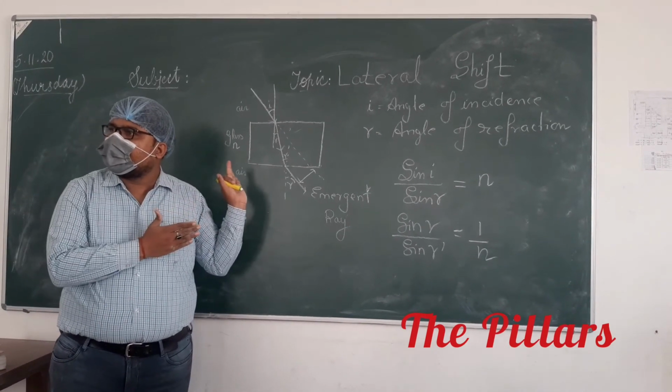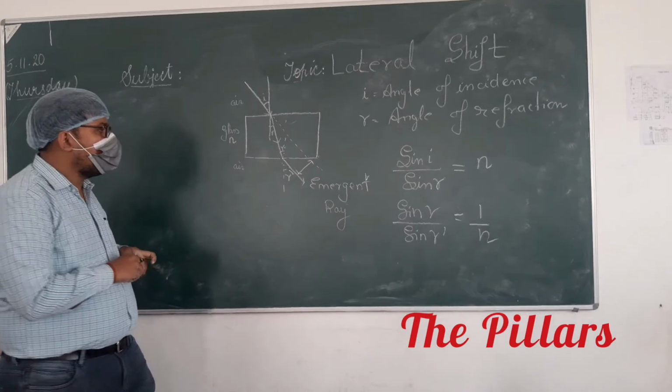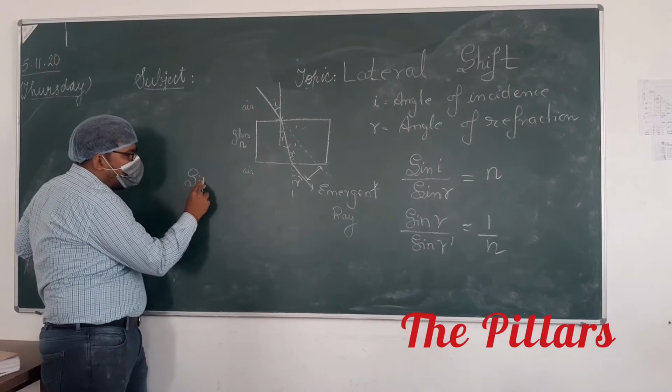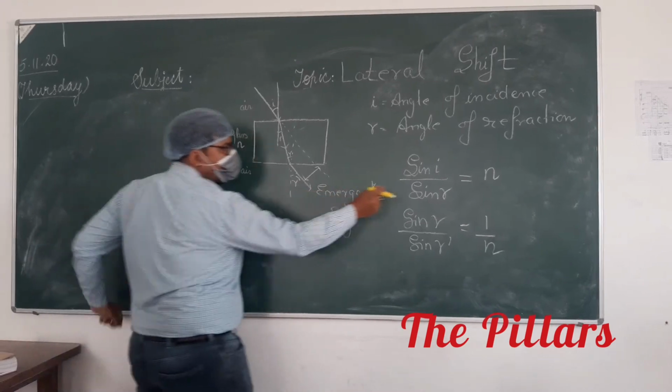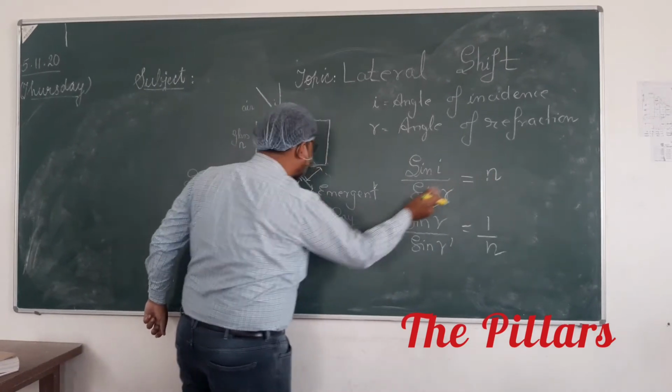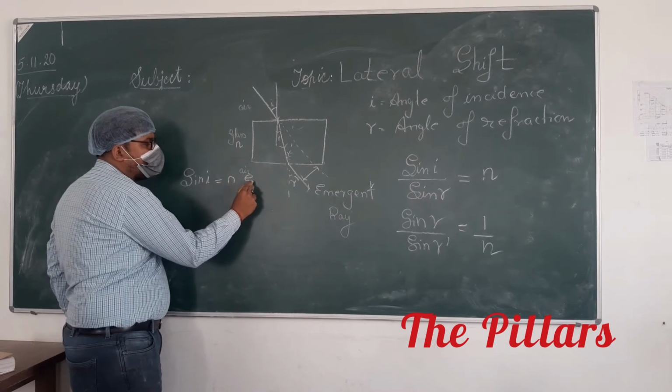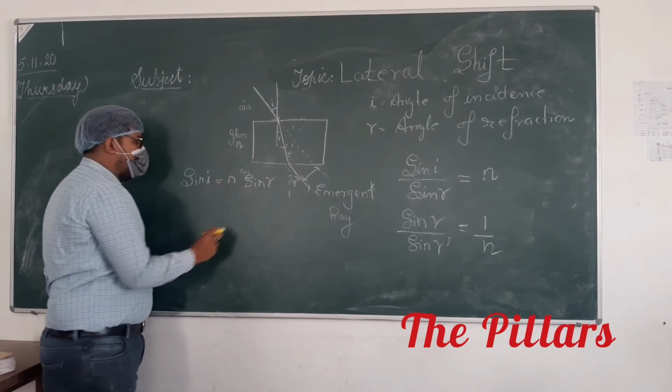So we can write sin I is equal to n times sin R. Yes or no? Very good.